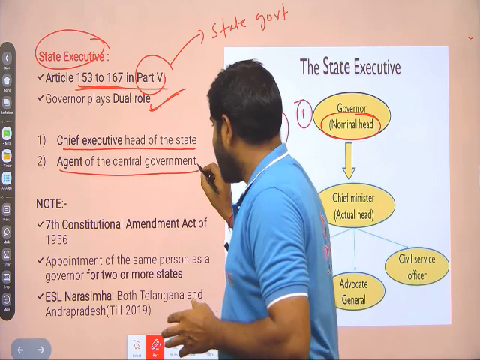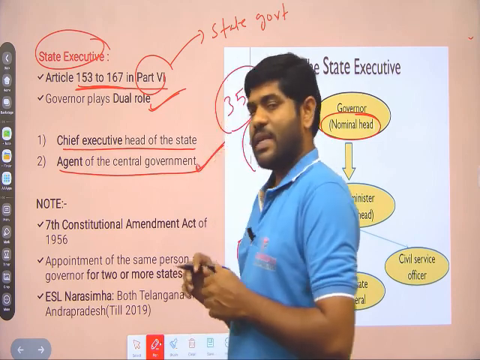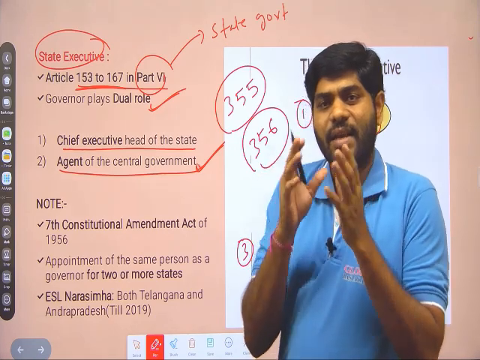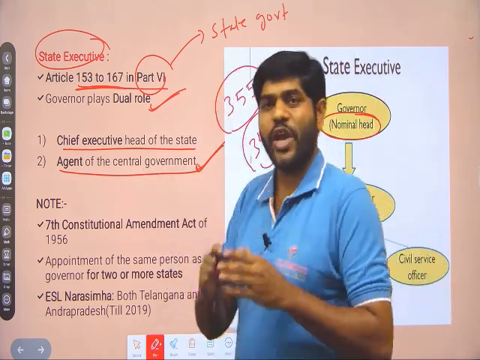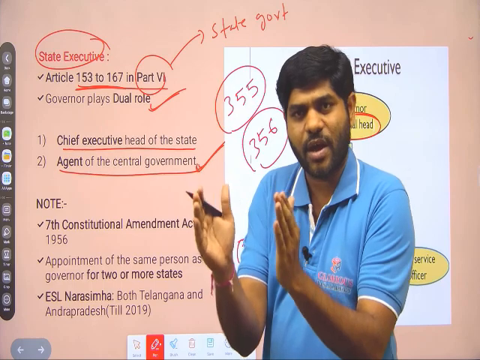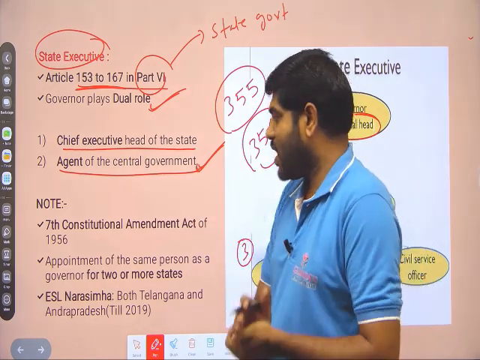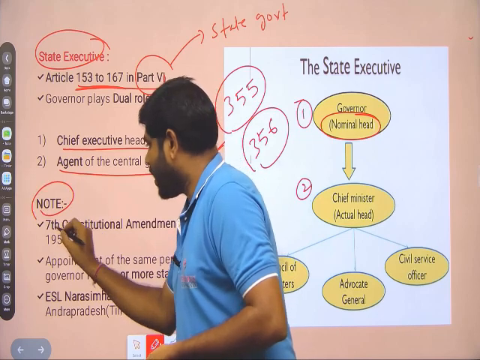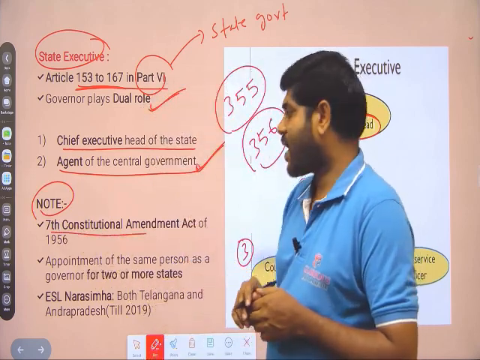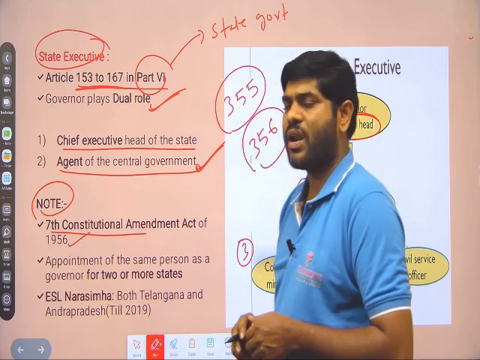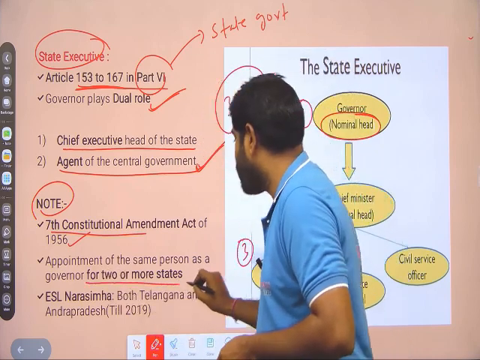So that is called agent. That's why the governor acts as agent of the central government, to protect the constitution at the state level. Here one note: the 7th Constitution Amendment Act 1956 provides for a common governor for 2 or more states.